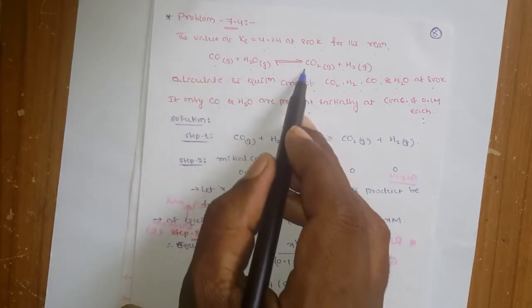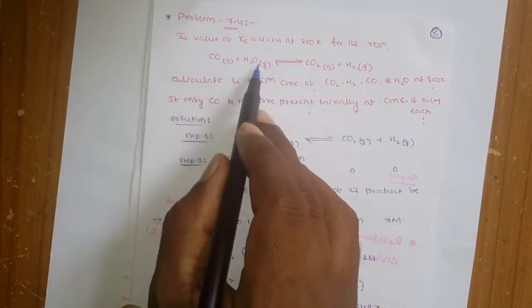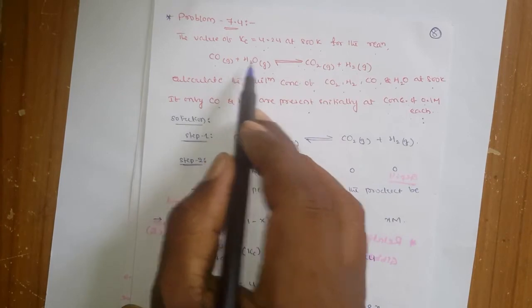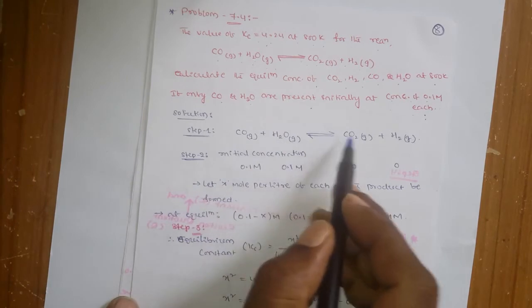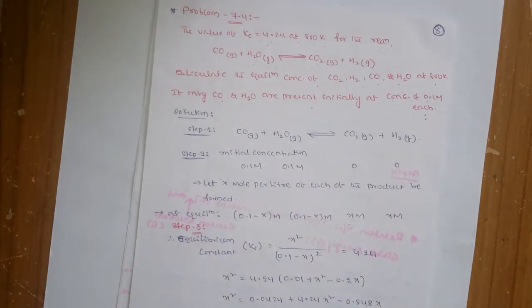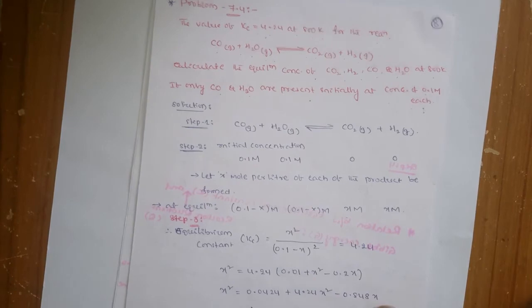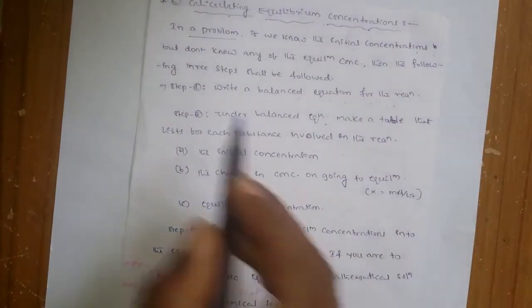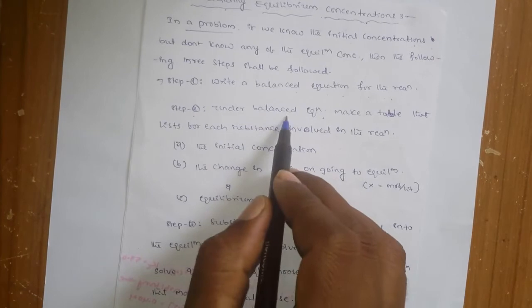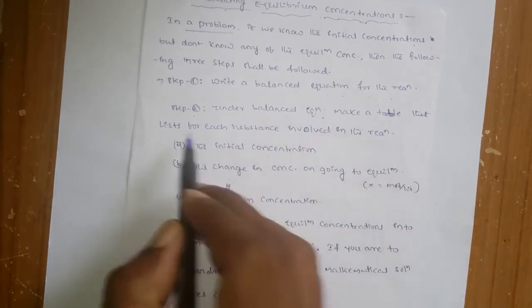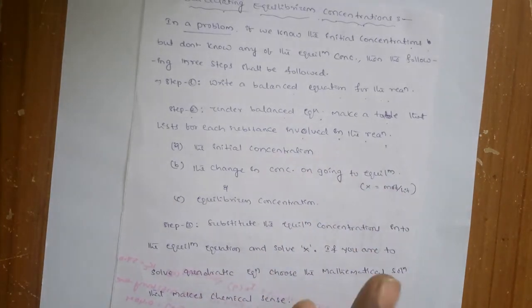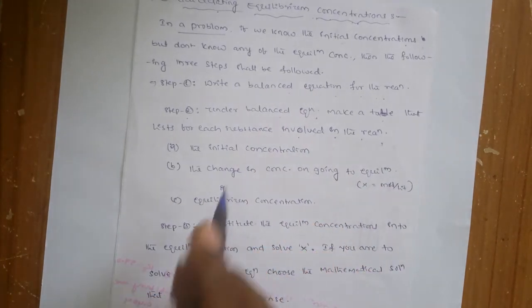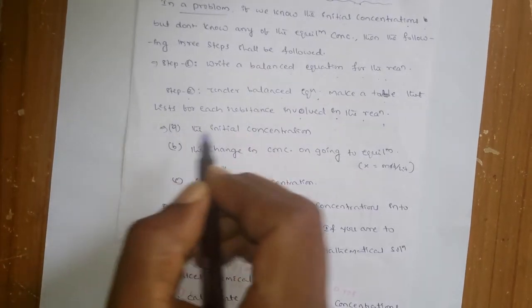One carbon, and how many oxygens? 2 oxygens and 2 hydrogens on each side. So obviously you can say that it is a balanced chemical reaction. Okay, and after writing the balanced chemical reaction, what do you have to do? Second step: under the balanced equation, make a table that lists, for each substance involved in the reaction, first the initial concentrations.